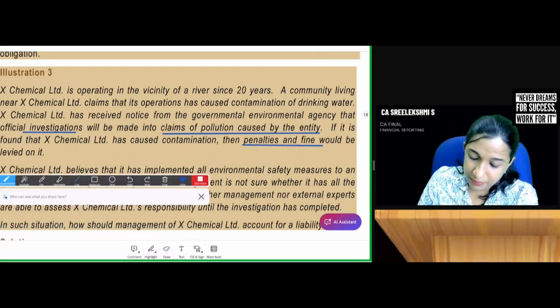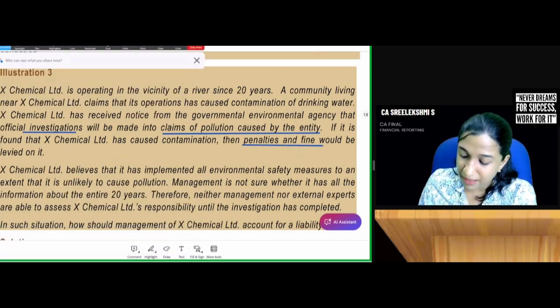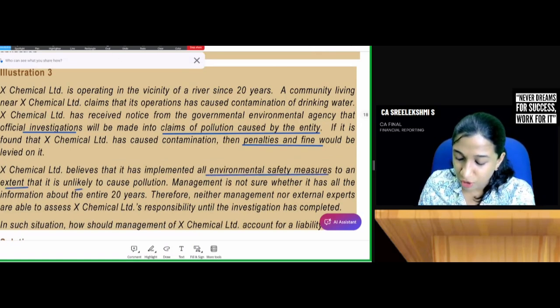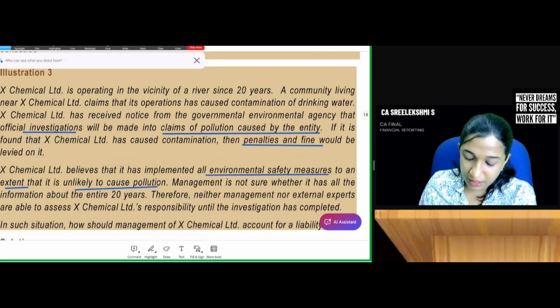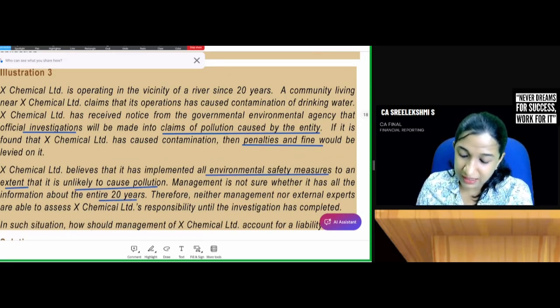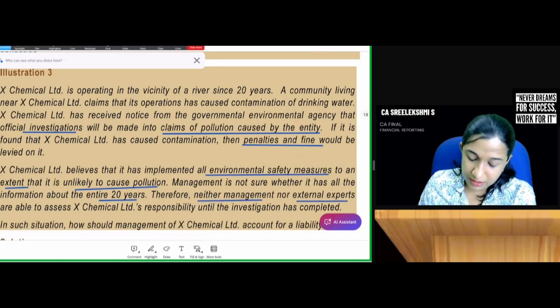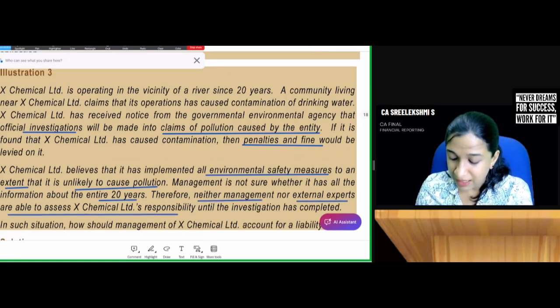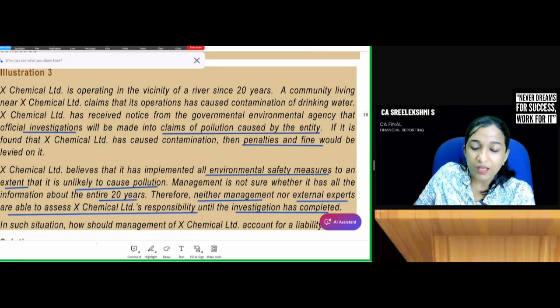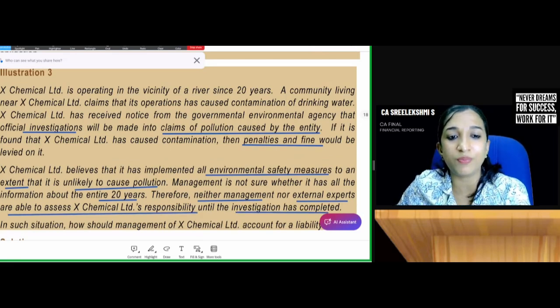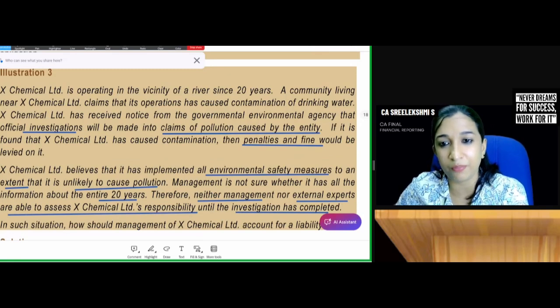X Chemicals Limited believes that it has implemented all environmental safety measures to an extent that is unlikely to cause pollution. Management is not sure whether it has all the information about the entire 20 years. Therefore, neither the management nor the external experts are able to assess X Chemicals' responsibility until the investigation has completed. In such a case, how should management of X Chemical Limited account for a liability?